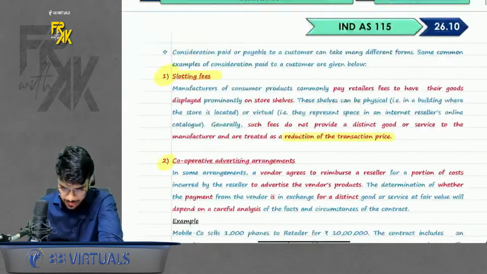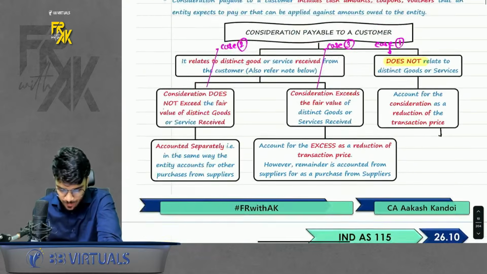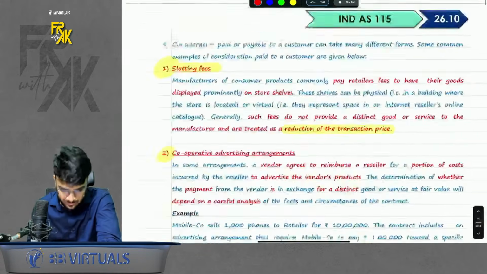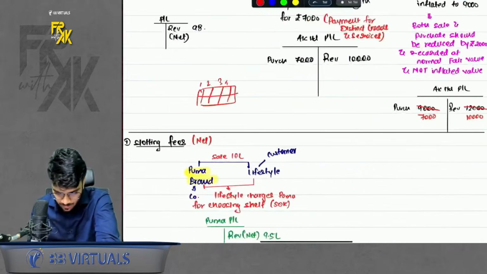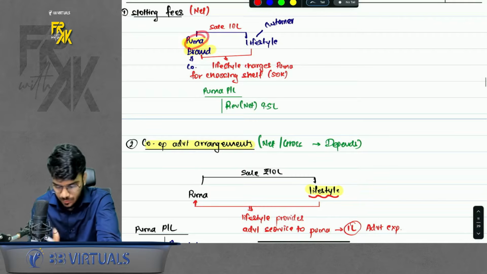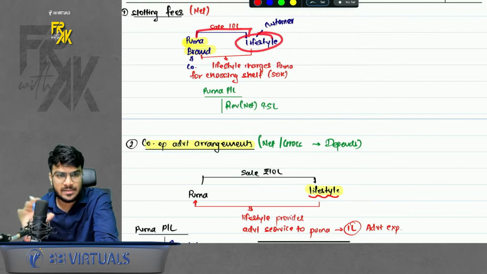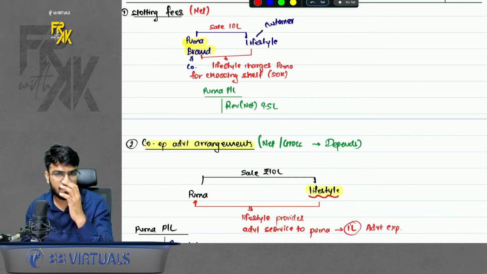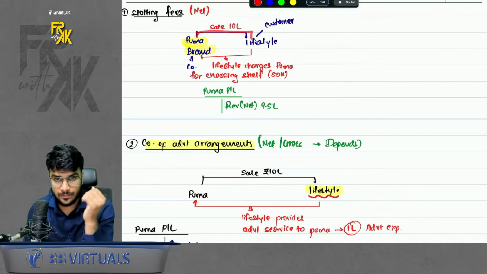Okay, chalo. The next part is, in this only we have some few parts. In consideration payable to a customer, we have few other cases also. One is slotting fees. What is the meaning of slotting fees? Please have a look at my example. Suppose you are Puma company. You make some sale to Lifestyle. Lifestyle is a brand where multiple brands' stock is available. So I make a sale to Lifestyle.